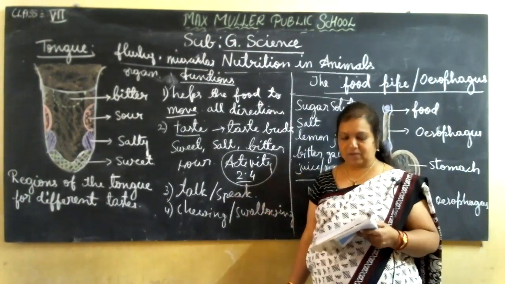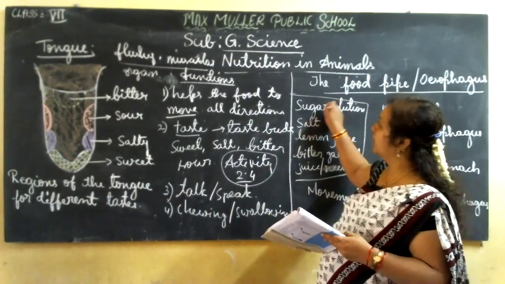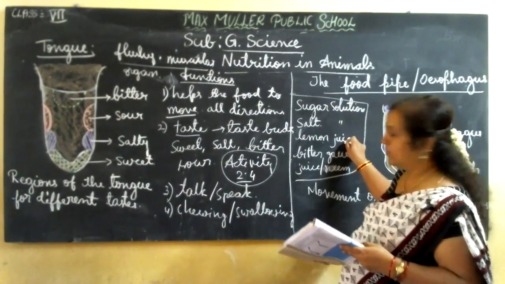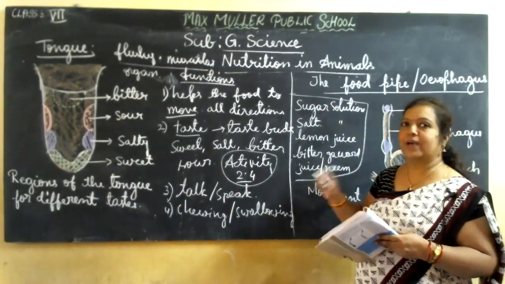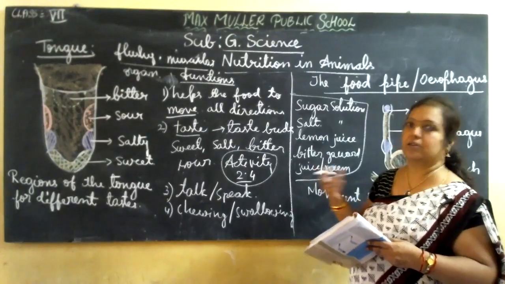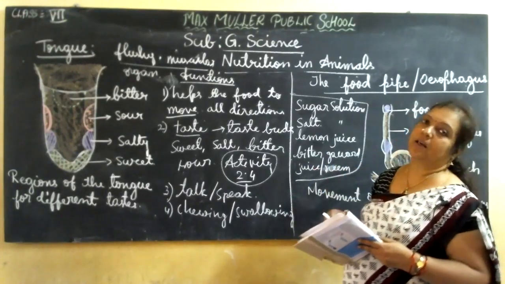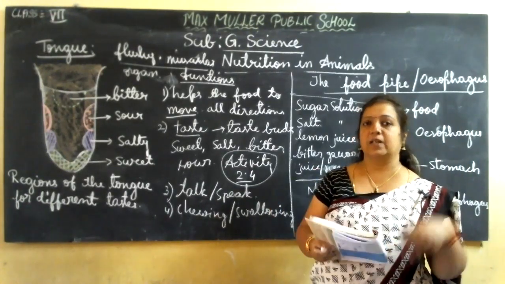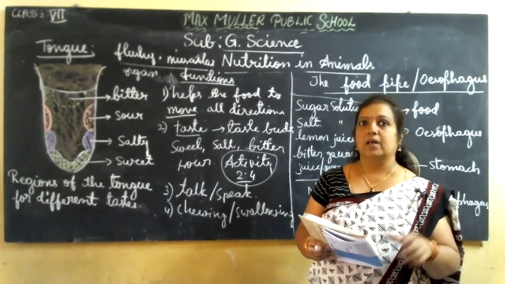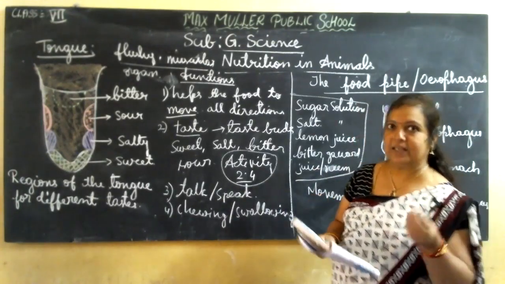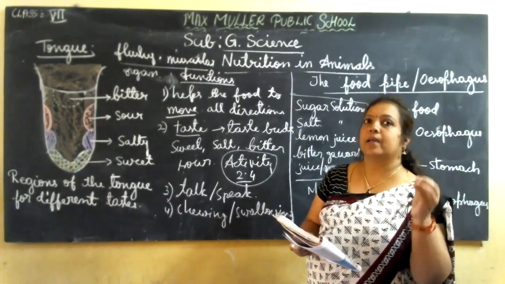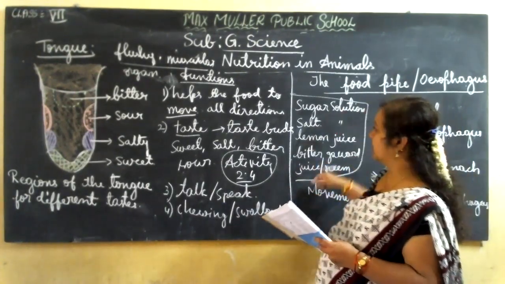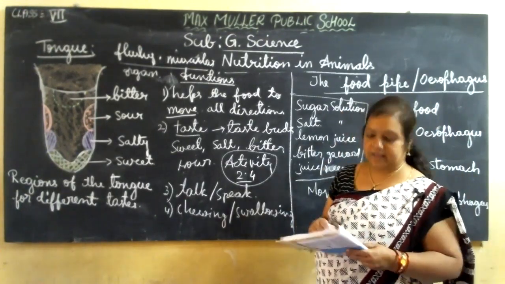Okay, for this activity you have to make sugar solution, salt solution, and take lemon juice. Bitter gourd you have to smash or grind in a mixie and take the solution. Neem also you can take, and neem leaves you have to churn in a mixer. You grind it and make a little bit of solution. So all these solutions we are taking for this activity.